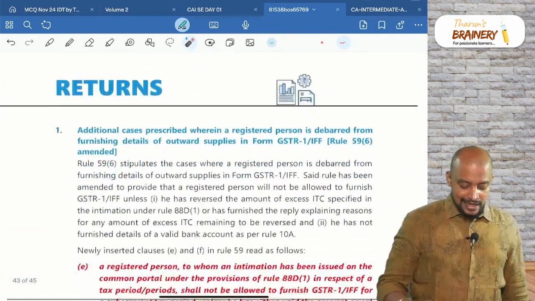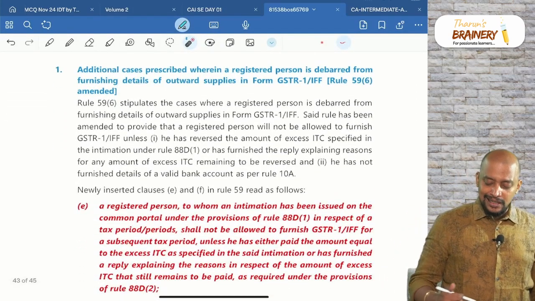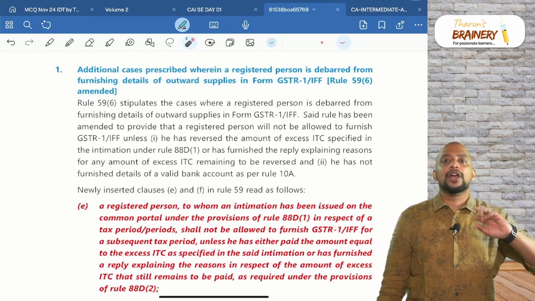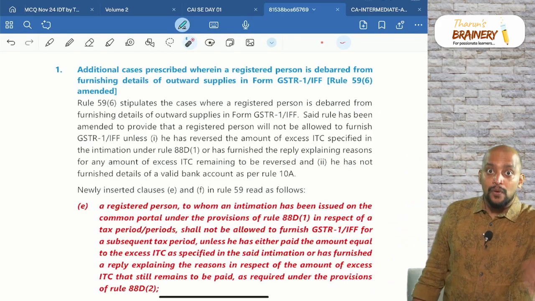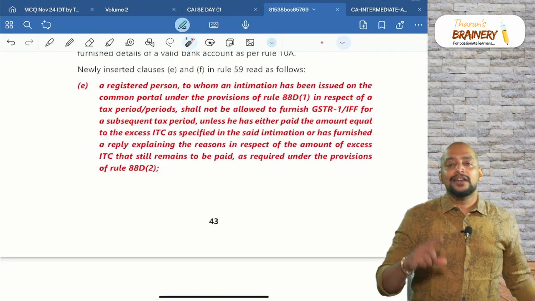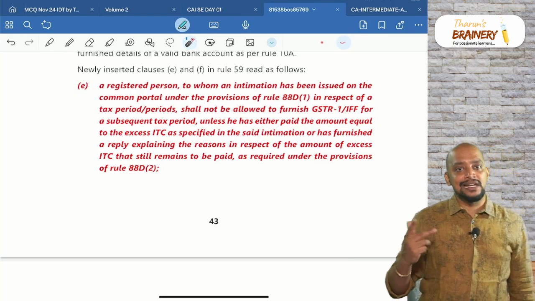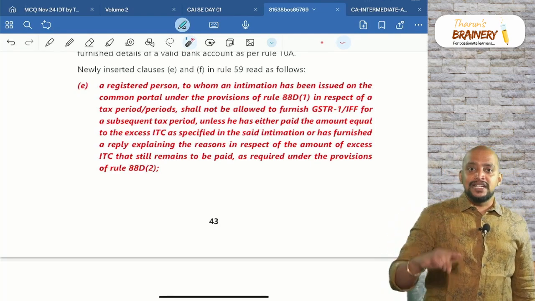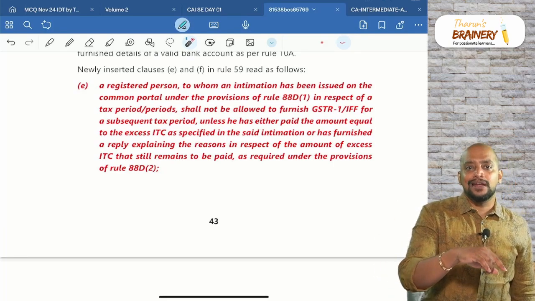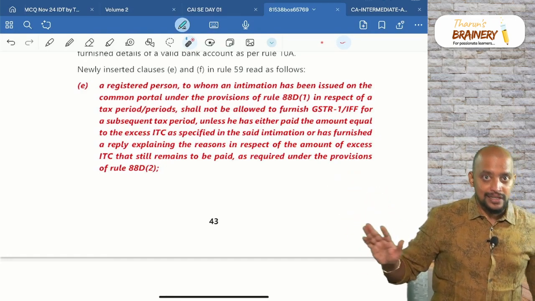Okay. Then next, returns. There are some cases where your GSTR1 will be blocked, meaning you cannot file your GSTR1. What are those cases? Number one, if your liability in GSTR1 is greater than liability in GSTR3B, they will give an intimation under Rule 88C, and till the time you respond to that intimation, you cannot file your GSTR1; it is blocked.